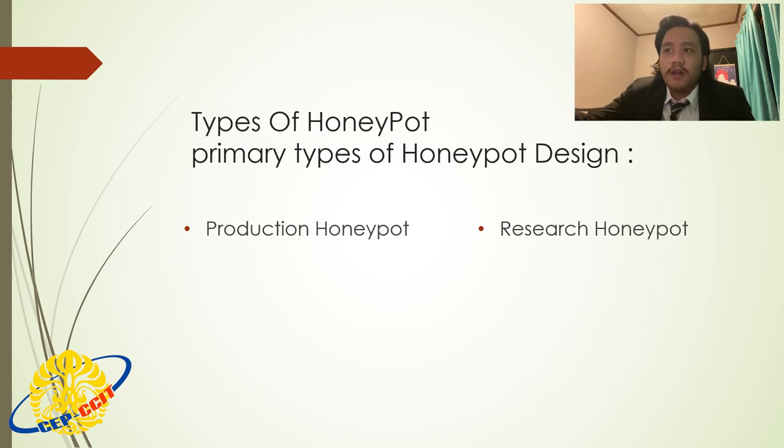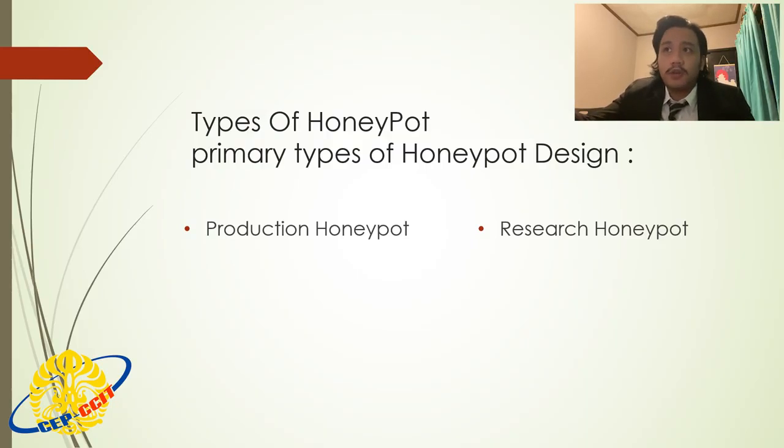They deflect criminal attention from the real system, while analyzing malicious activity to help mitigate vulnerabilities. The second one is research honeypot, used for educational purposes and security enhancement. They contain trackable data that you can use to trace stolen data to analyze attacks.